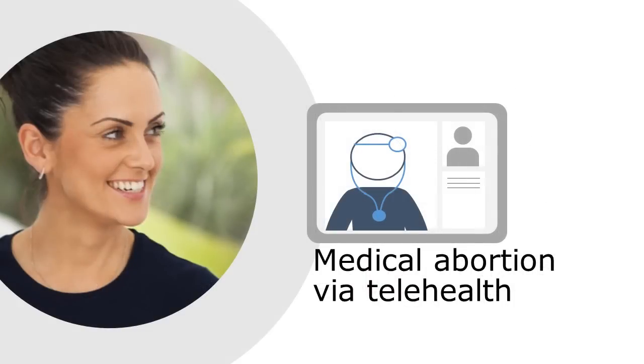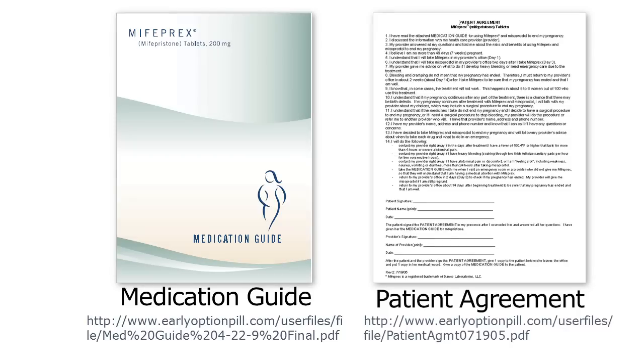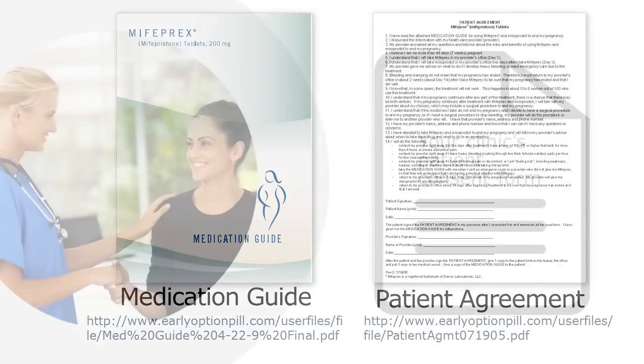Tamara chooses the option of medical abortion via telehealth. You make sure that she understands what to expect. As required under federal law, you provide her with the booklet Medication Guide and obtain her signature on the patient agreement, which describes the FDA-approved regimen for medical abortion.